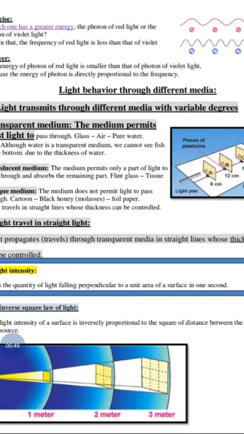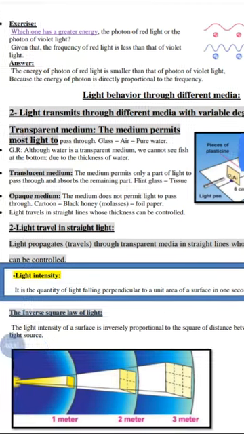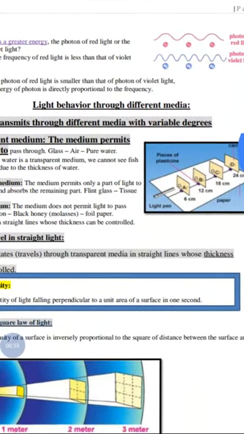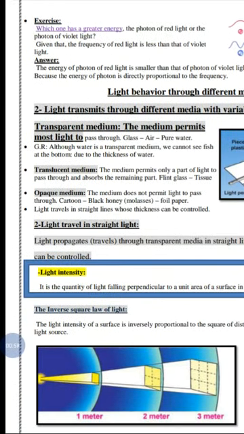Okay, light behaviors through different media. Light transmits through different media with variable degrees. So we have the light pass through the glass, air, and pure water.